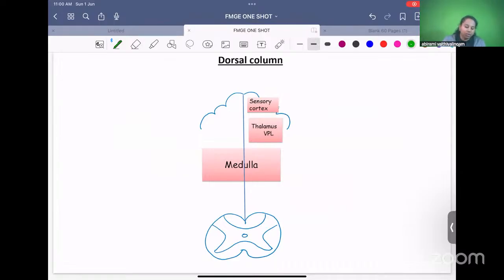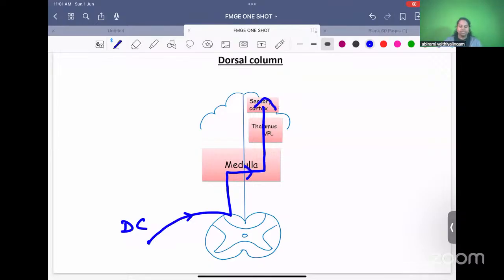First, the dorsal column pathway. Let me trace the dorsal column pathway. So from one half of the body, they carry sensations and go into the spinal cord. And from the spinal cord, they go up to the medulla, and cross in the medulla to the opposite side like this. This is the dorsal column pathway. When they go from spinal cord to medulla, they go as two separate tracks like this. You can see a pink one and the blue one.